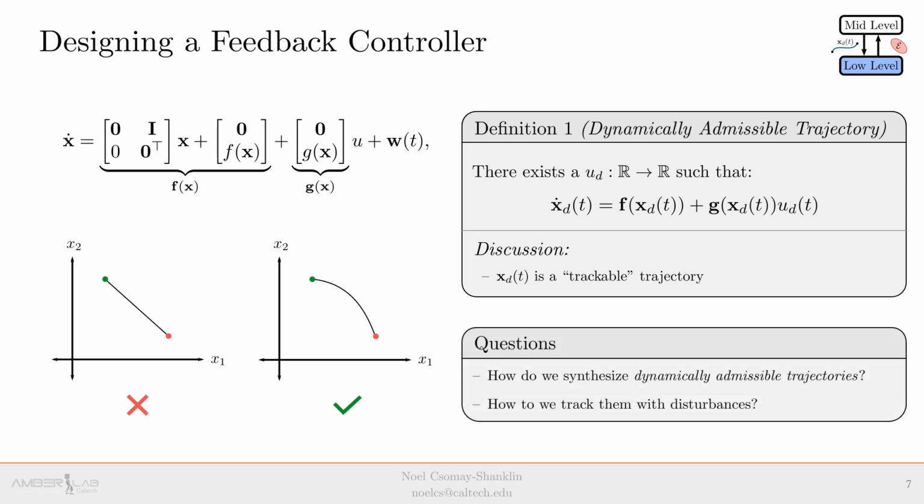We now have 2 questions. 1, how do we synthesize these trajectories? And 2, how do we track them with disturbances? We will start by addressing the second question, and we'll leave the first one for the next section.